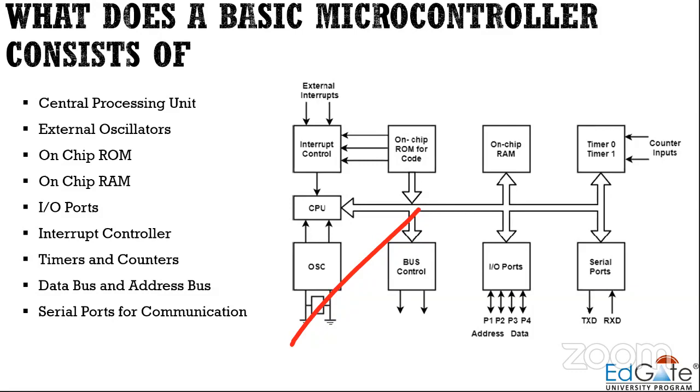Why is a serial port required? Because if a microcontroller has to communicate with another microcontroller, there should be some communication protocols followed by both. So serial ports are required so that data can be exchanged between the microcontrollers.